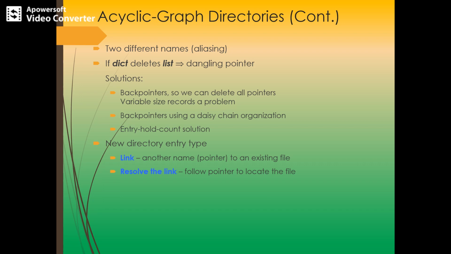The second kind of directory entry type is to resolve the link, that is, duplicating the information about the shared files. So why is this required? The second technique was to resolve the link, that is, follow the pointer to locate the file, and the other possible implementation is duplicating the information about the shared files. So the original file will remain as it is without any modification, and the basic advantage is that it is simple for traversing the file, because it is very easy to know that the shared file occupies this location, therefore this contains this information, and so on.